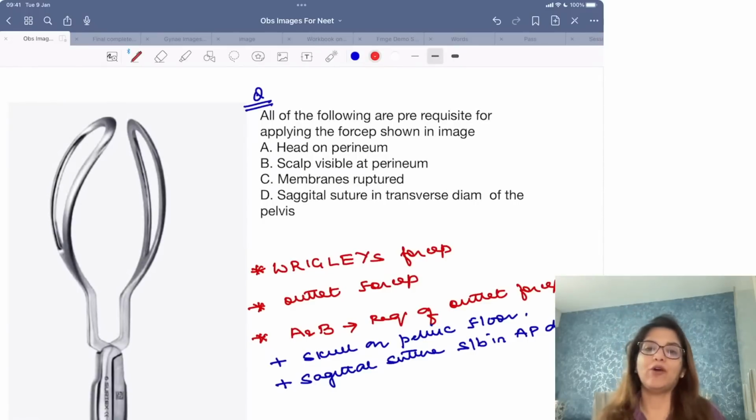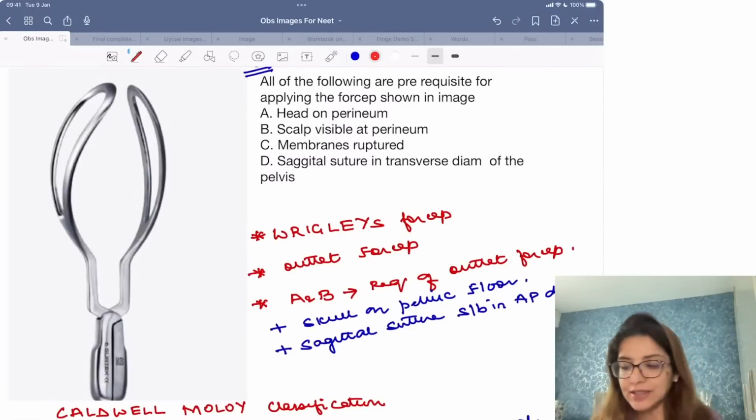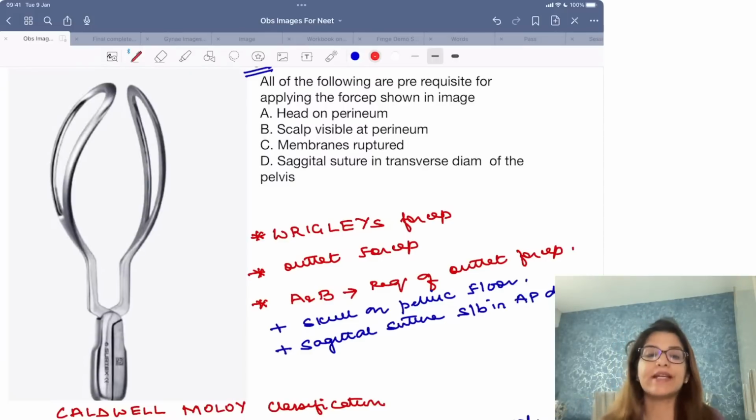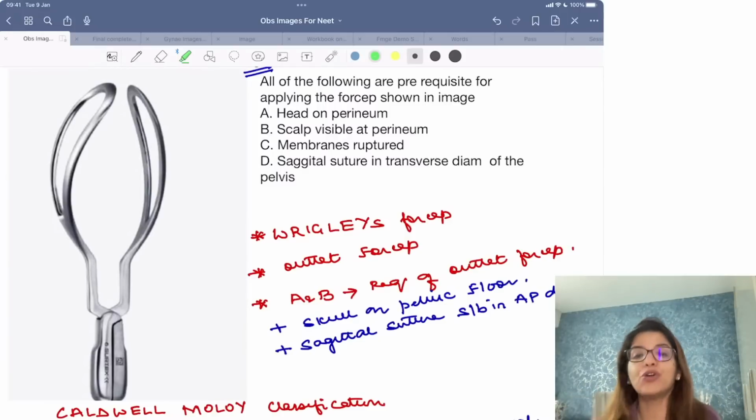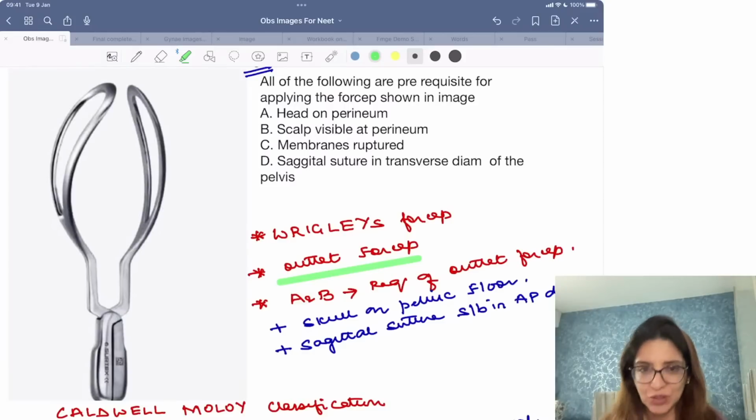Okay. Now, all of the following are prerequisites for applying the forceps, which is shown in the image. Now, in this image, what you are seeing? You are seeing a forceps which is short, right? So, this is an outlet forceps or Wrigley's forceps. Whenever you get a short, stout forceps, then that's a Wrigley's forceps, which is an outlet forceps, right?